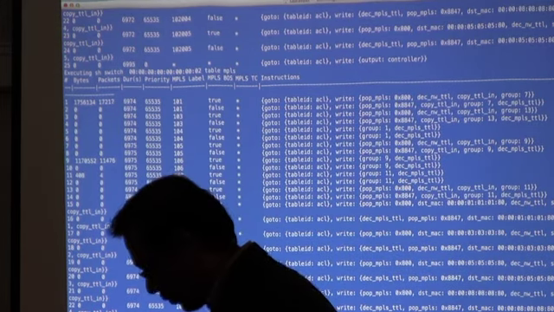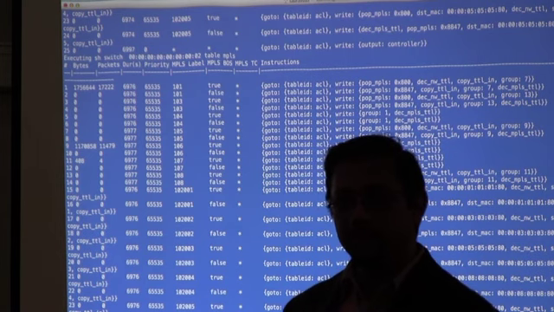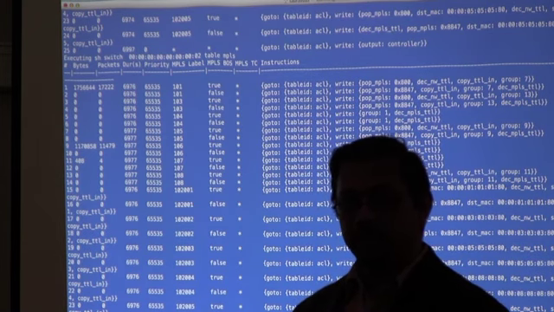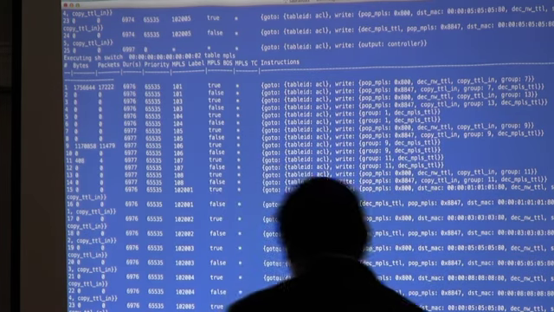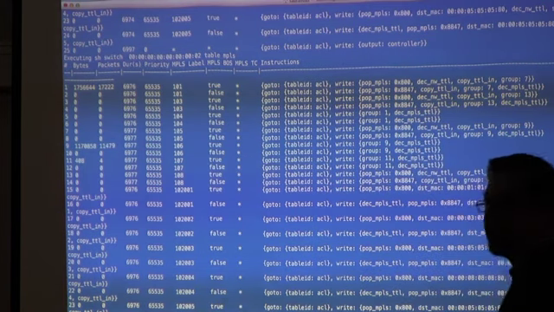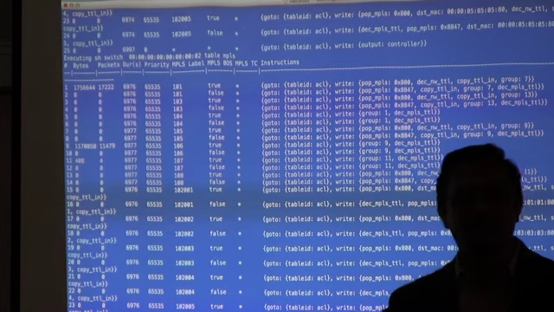Quick question. The response time as you type it is very quick. I'm wondering, is this data coming from the switch? Are you querying the switch, or is it straight from the controller as the controller perceives what is programmed? No, this is coming from the switch. So this particular instance is being shown on software switches. So this is running basically on my laptop.